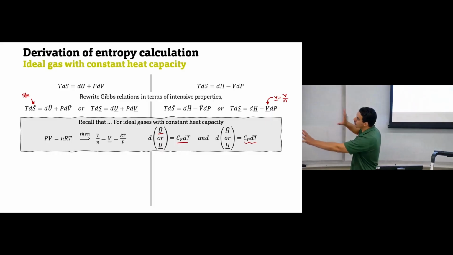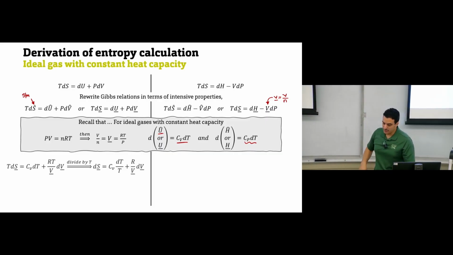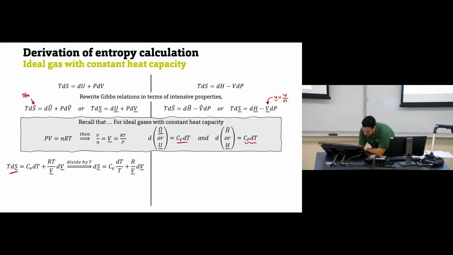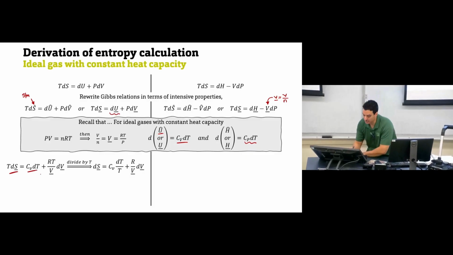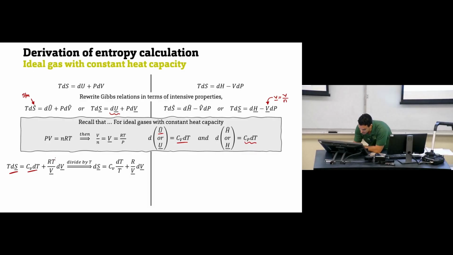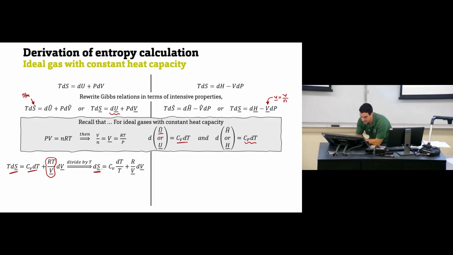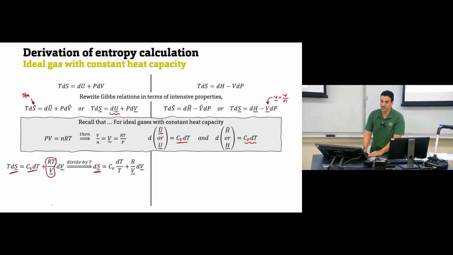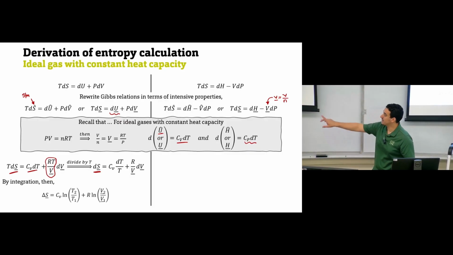If you put all of these equations in the intensive formulas we have here, then you can say TdS equals, instead of du, Cv dT if you have ideal gas, plus PdV, where again pressure is RT over V. So we have this equation. Divide everything by temperature to have the entropy on the left side. So dS will be Cv dT over T plus R dV over V. The temperature will be cancelled. If you integrate this equation, you will end up with this equation here, an equation you can use to calculate the change in the entropy.